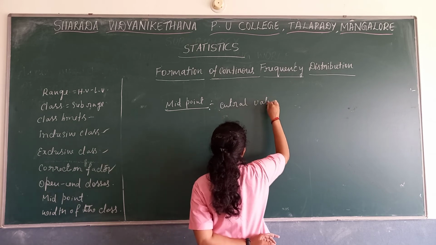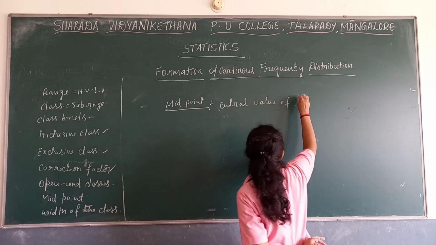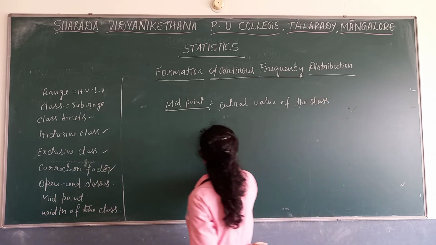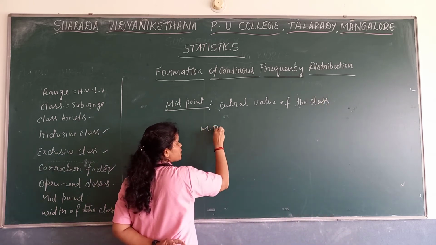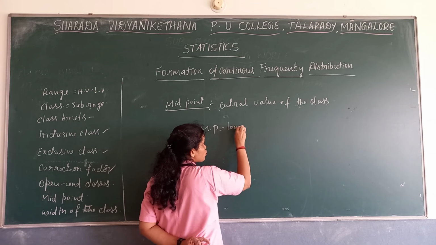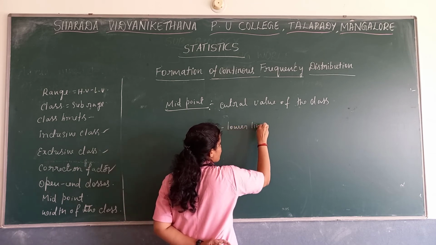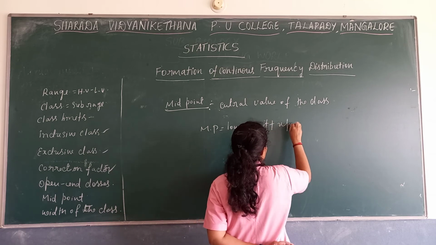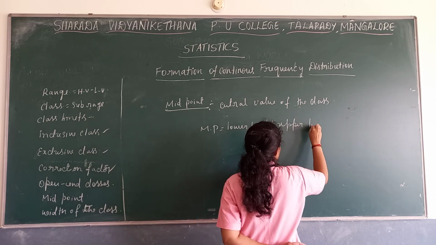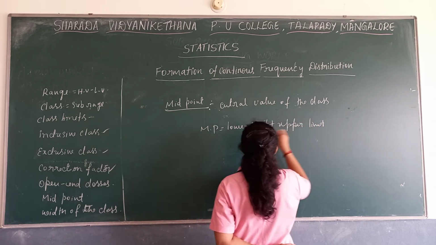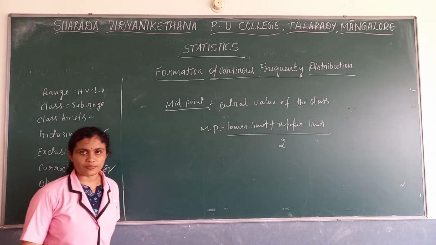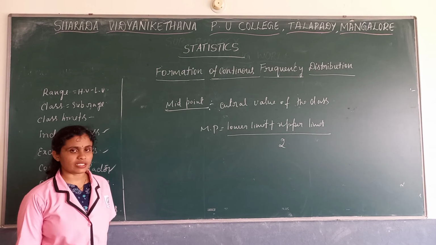But we have a formula for this, that is, midpoint is equal to lower limit plus upper limit divided by 2. Lower limit plus upper limit divided by 2.